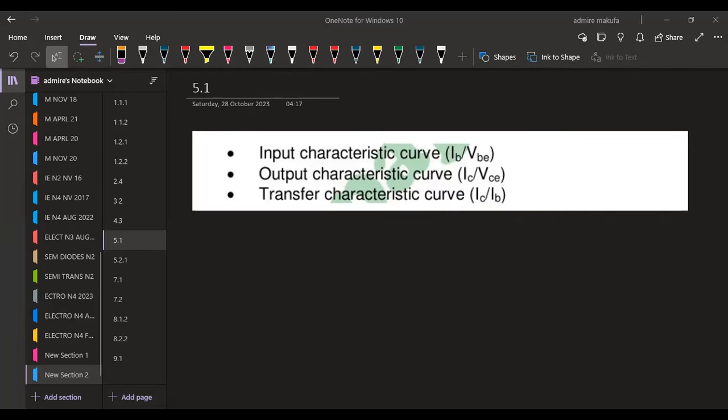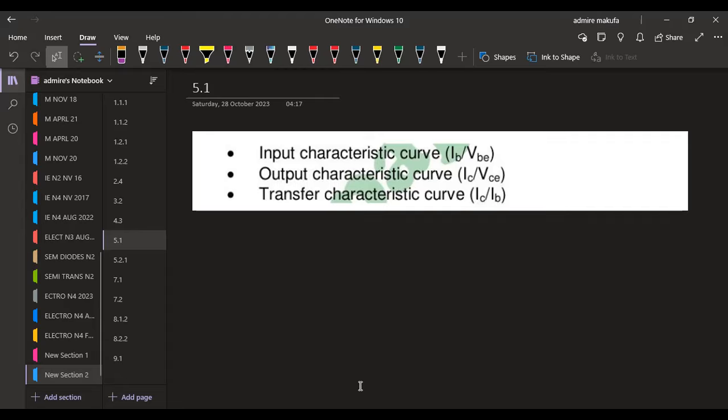I want you to take note. If you checked, I talked about calculating the gains and so forth, from the application of our H parameters, whereby we talk about the input characteristic curve, the output, and also the transfer characteristic, whereby you need to know the condition of the circuit that you are working with.